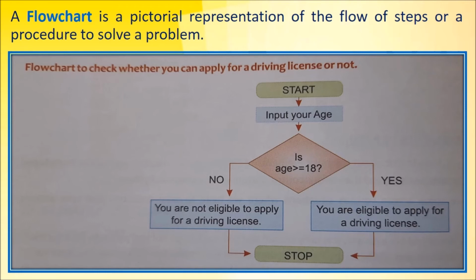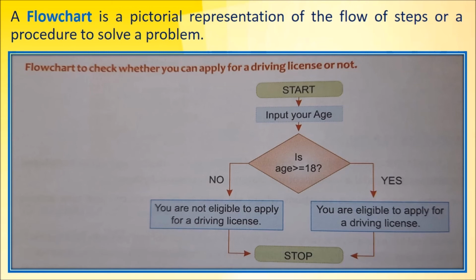Okay, now here is an example of a flowchart. This is a flowchart to check whether you can apply for a driving license or not. So the very first thing shown to you is start, and then next is input your age. For start and stop you use the same sign, and for input and output we use the rectangular shape.